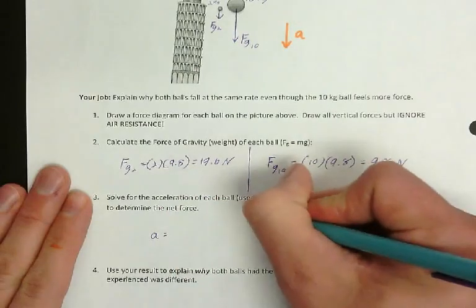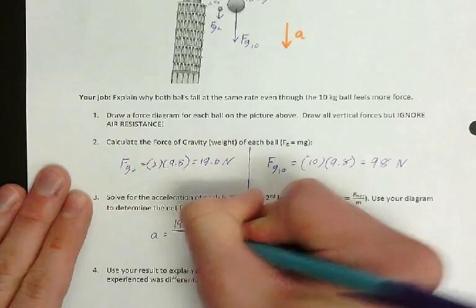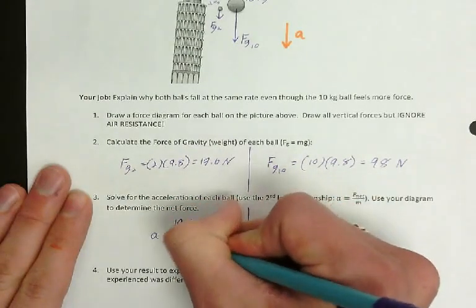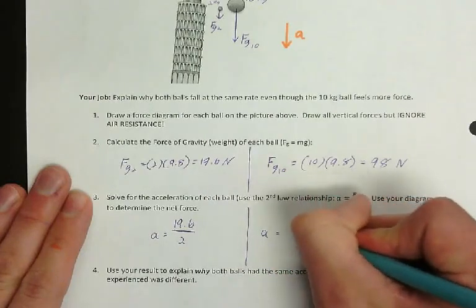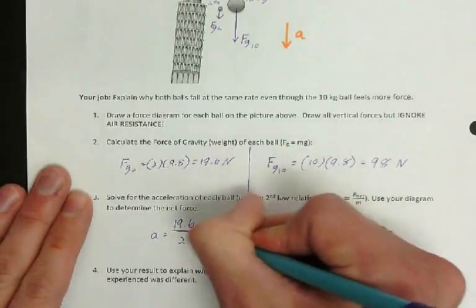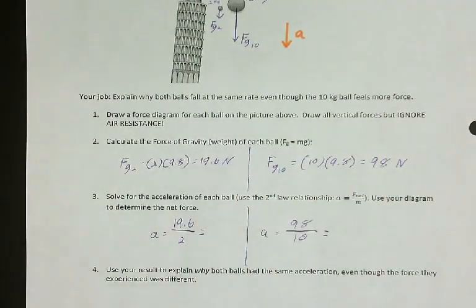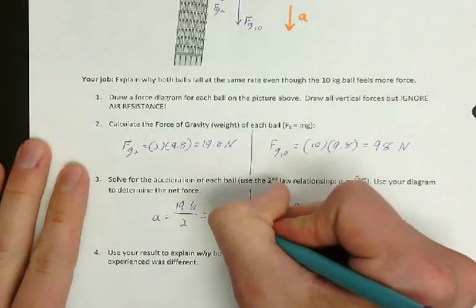So A equals F net over M. So for the 2 kilogram one, that would be 19.6 over M, which is 2. The other one is A equals 98 over its mass, which is 10. Okay, go ahead and solve and see what you get for A. Solve for each of those, see what you get for A. You got what? You got 9.8.